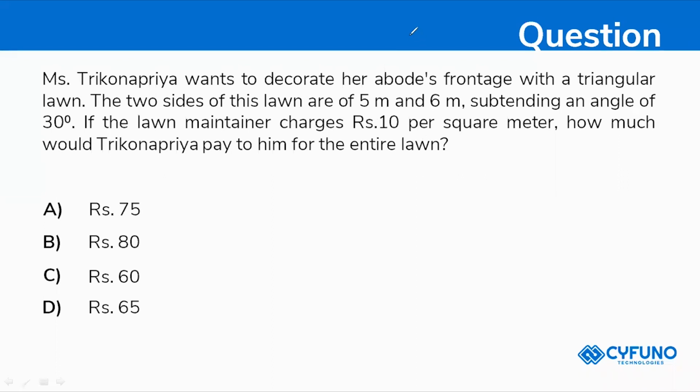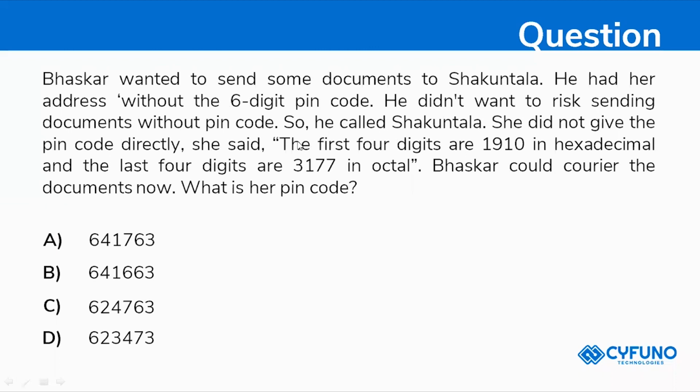Right? So here's your next slide. Bhaskar wanted to send some documents to Shakuntala. He had her address without the 6-digit PIN code, so he didn't want to risk sending documents without the PIN code. So he called Shakuntala. She did not give the PIN code directly. She said the first four digits are 1910 in hexadecimal and the last four digits are 3177 in octal.